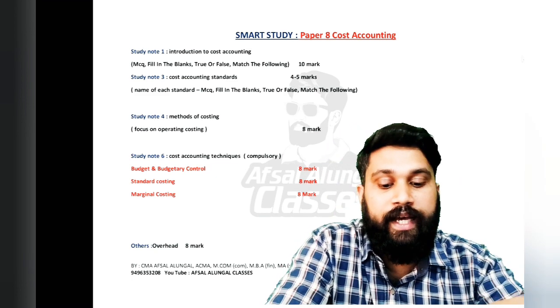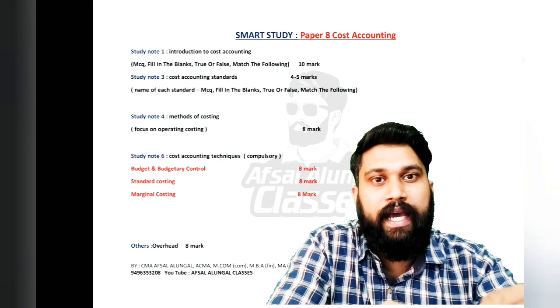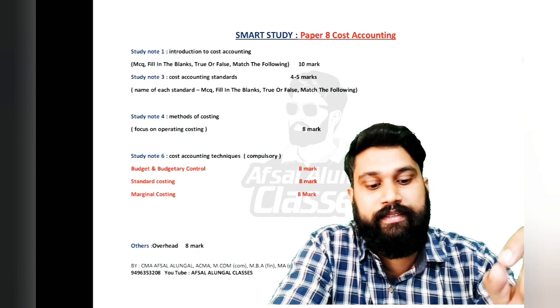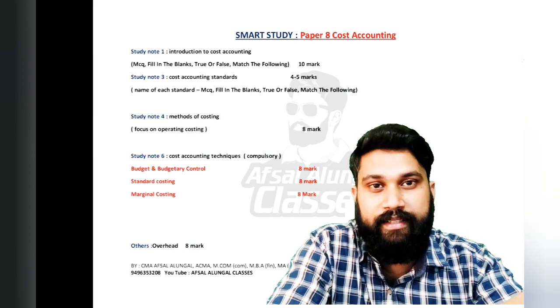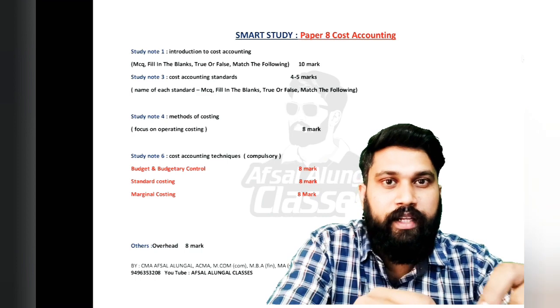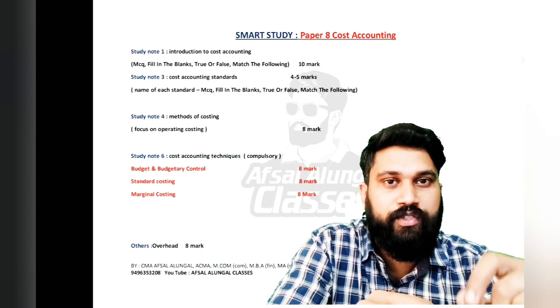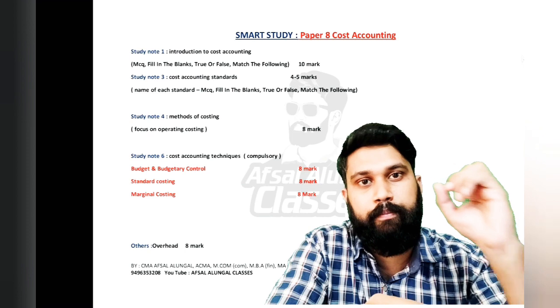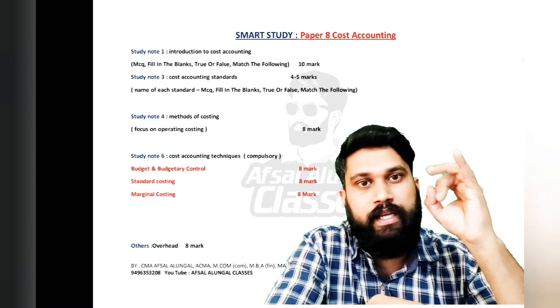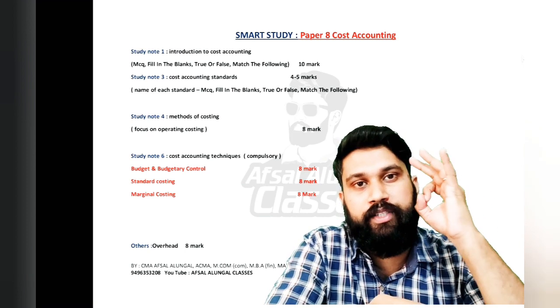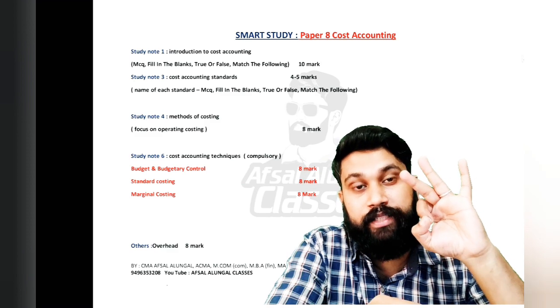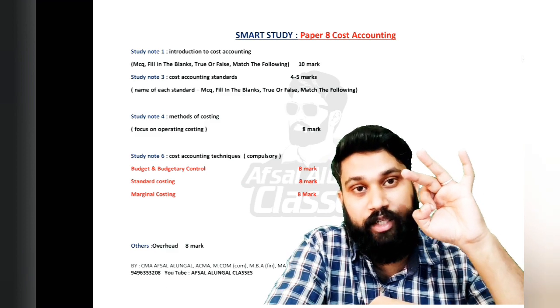Then after that you have to focus on Study Note 6, that is Cost Accounting Techniques. In every exam, the institute will ask a question from marginal costing, standard costing and budget. There are 3 units in Study Note 6.